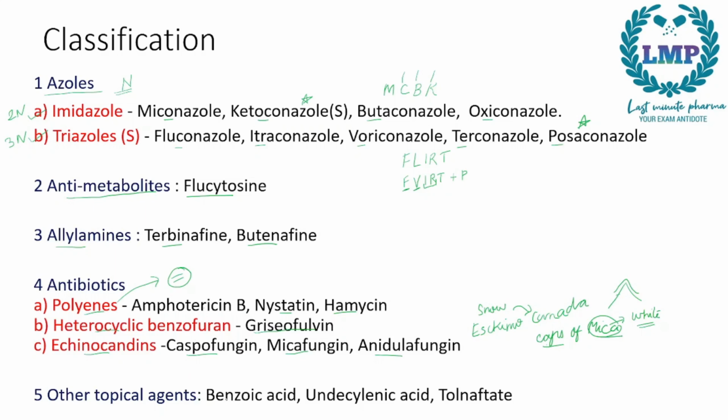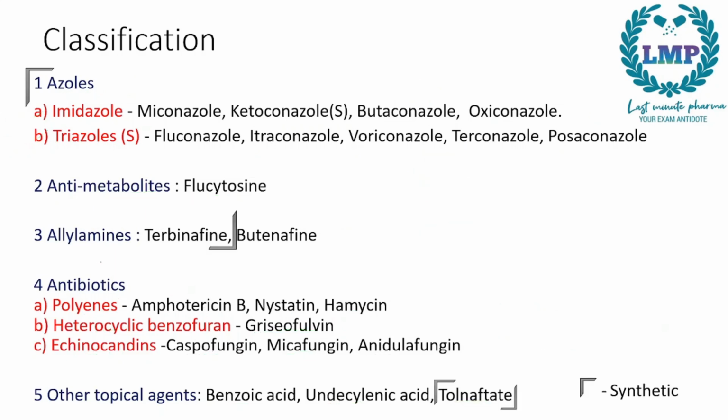Next we have other topical agents. In other topical agents, we will have benzoic acid, undecylenic acid, and tolnaftate. So one more thing to remember, allylamines is terbinafine. Remember turbines, and butenafine, we can remember beauty. So turbines and beauty: terbinafine, butenafine. That was the classification on the basis of the chemical structure.